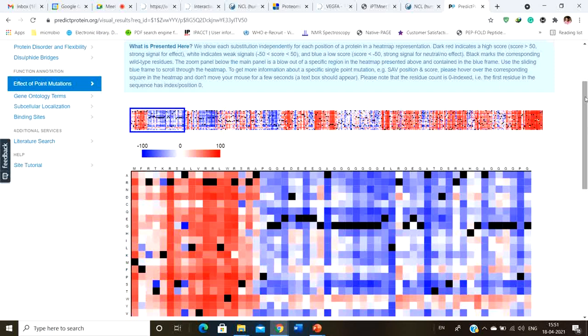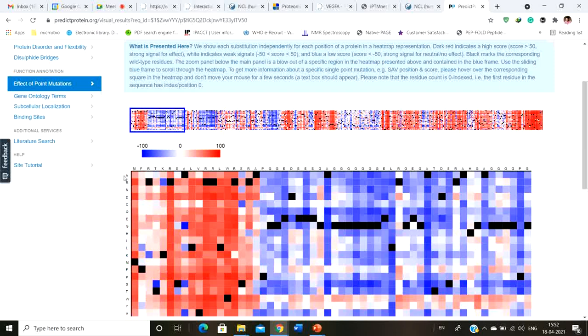Now if you have a dark red, that means a particular substitution will have a strong effect, whereas white space indicates a very minimal effect. That means it's a similar kind of mutation and nothing much is happening. Whereas the blue symbol means either no effect or a neutral effect. The black marks are the Y type residue interactions.